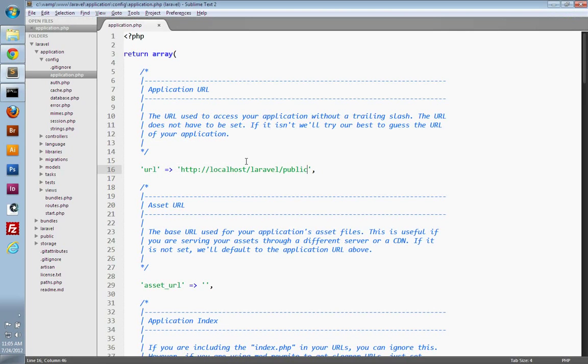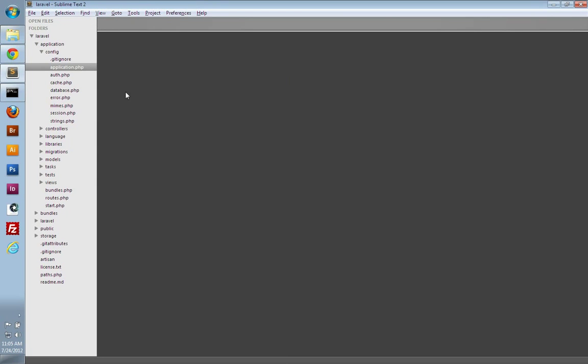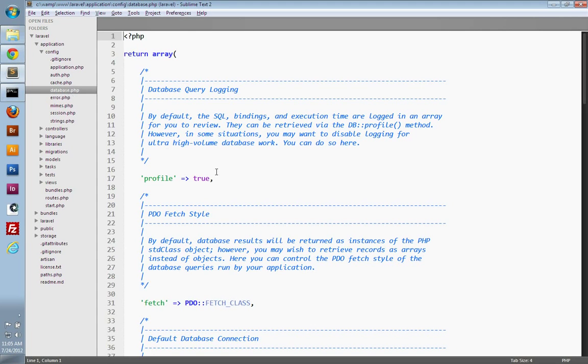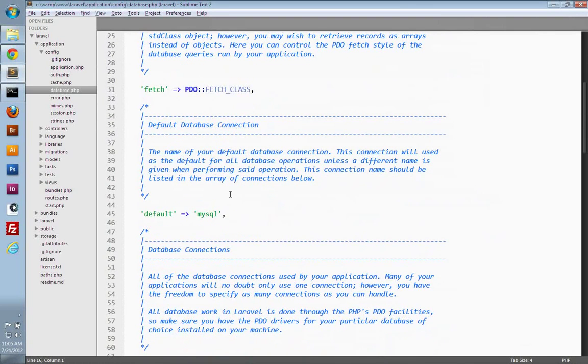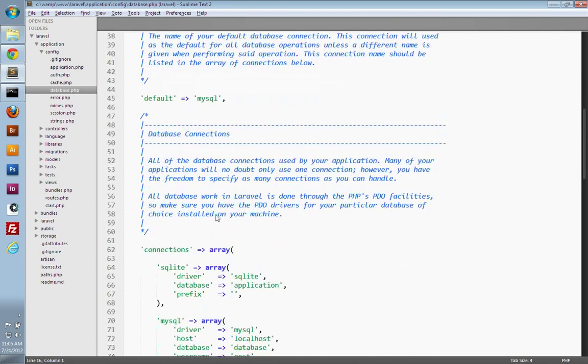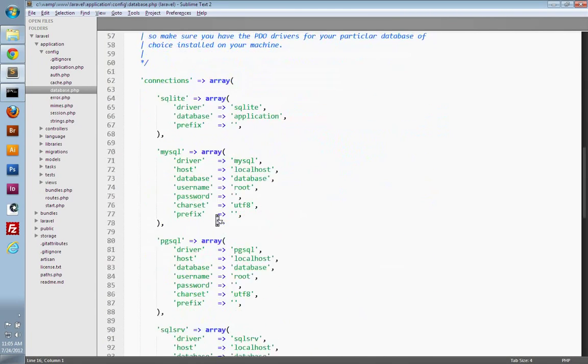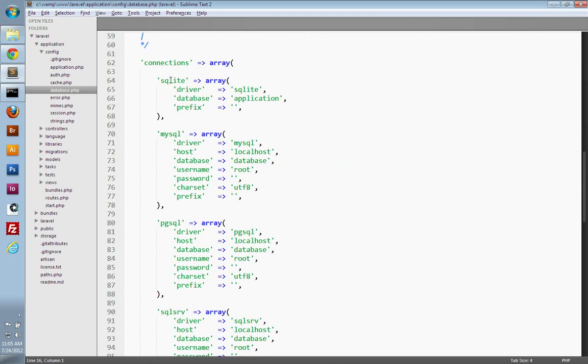The last thing we need to do is connect to a database. Under application, config, open up database.php, and if you scroll down here, you can see this default database connection section. You'll just want to choose the database that you want to use. I'm going to leave it as MySQL, as that's what I like to use. But if you go down further, you can see the different databases you can use, such as SQLite, MySQL, Postgres, SQL Server, and so on.